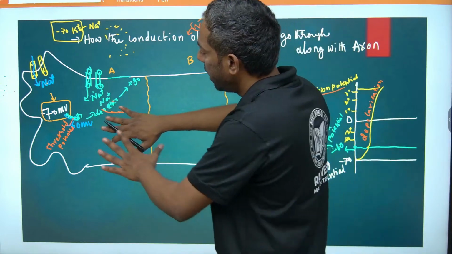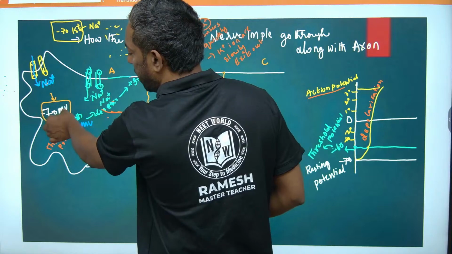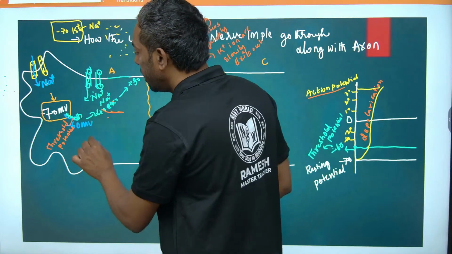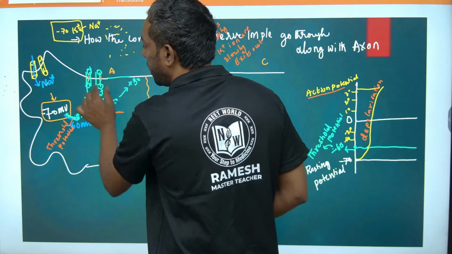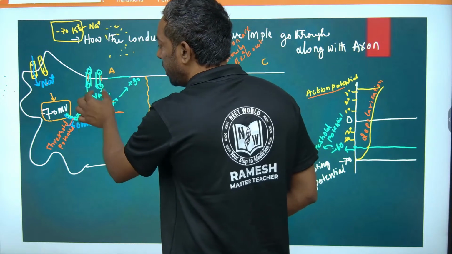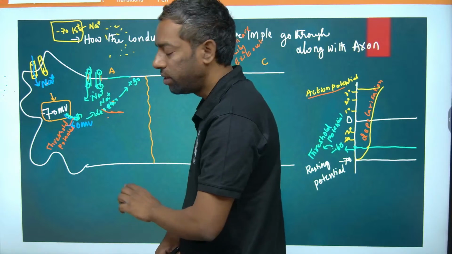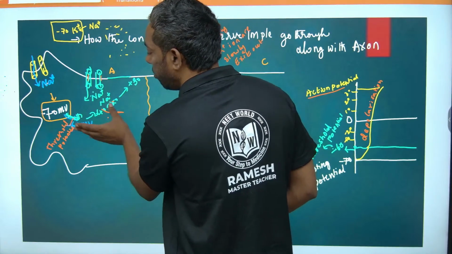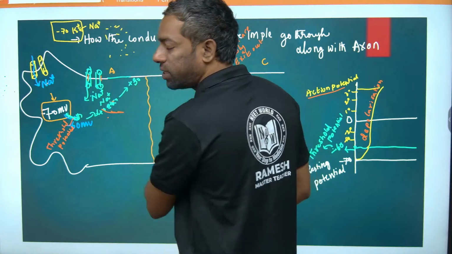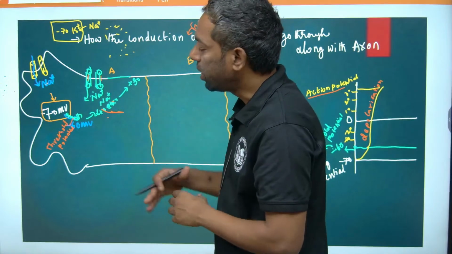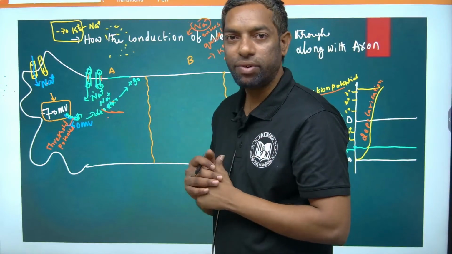What happened? Here the potential difference changes. In that condition, the voltage gated channel opens, and immediately the sodium ions try to enter. That is why the voltage changes up to plus 30. Electrical negativity becomes positivity.